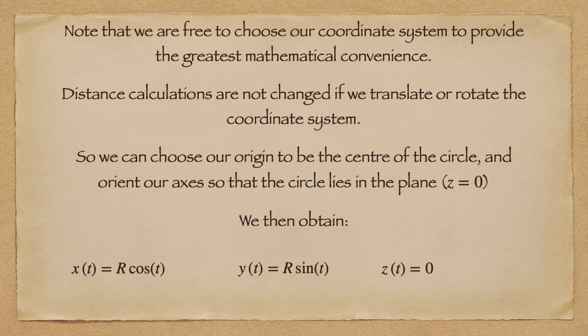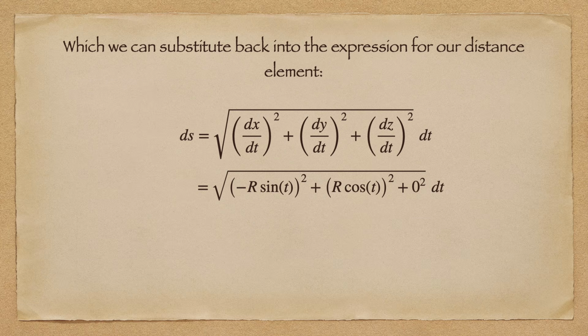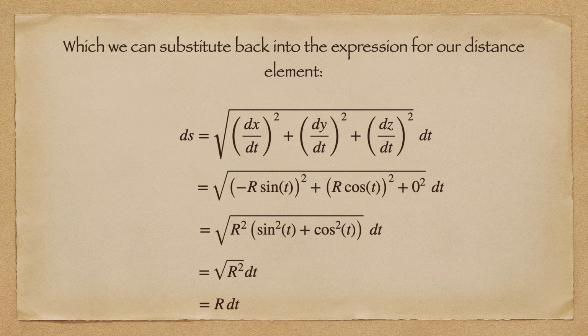Similarly, the distance between the 2 endpoints of the arc is not affected by any rotations we may apply to our coordinate system. So we're free to rotate our coordinate system so that the circular path lies in the horizontal plane z equals 0. We can then parameterize our path as shown. We can then readily obtain parametric derivatives and substitute them into our distance functional. Using the properties of the trigonometric functions, that is, that cos squared plus sine squared equals 1 for all angles, gives us a very simple form for the distance functional in this case. In fact, it couldn't be much simpler.